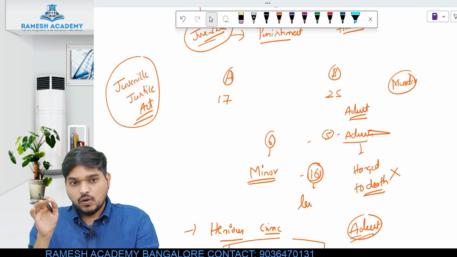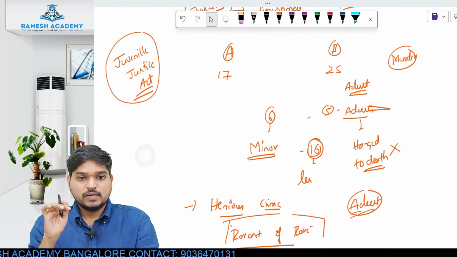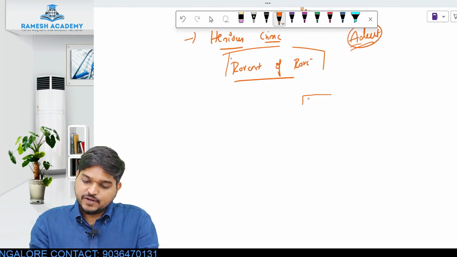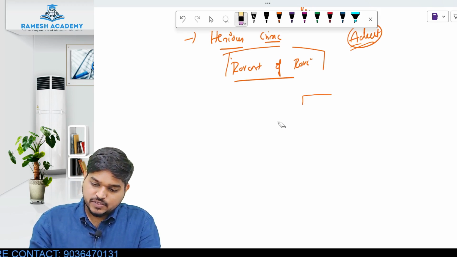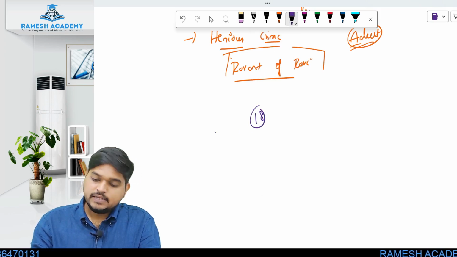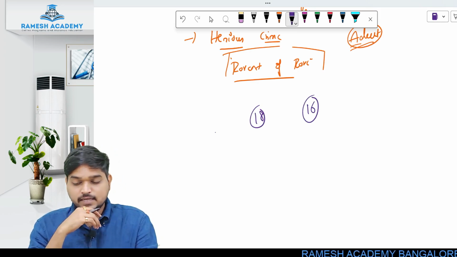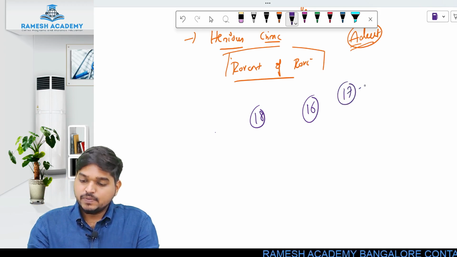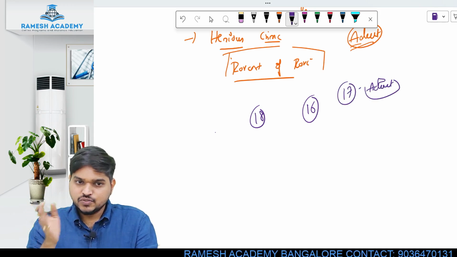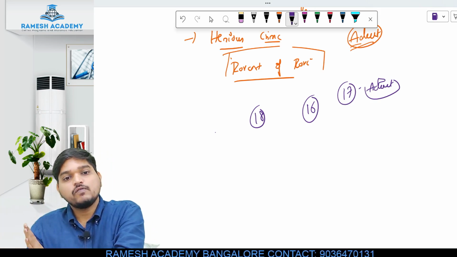Now all this I explained to you because of this case, the court gave a judgment saying that from now on, what was the definition of minor? I told you 18, right? Now they have said that this definition will be reduced to 16. Even if you are the age of 17, then you will be treated as an adult, and accordingly the punishment will be given. Now this is not written in the Act, but this is because of the particular case. From now on this law will be followed.